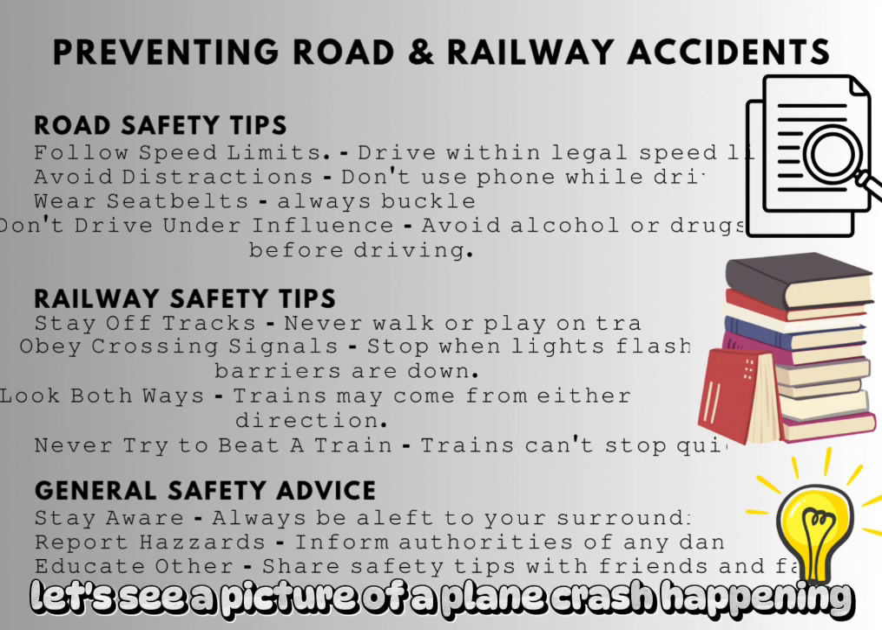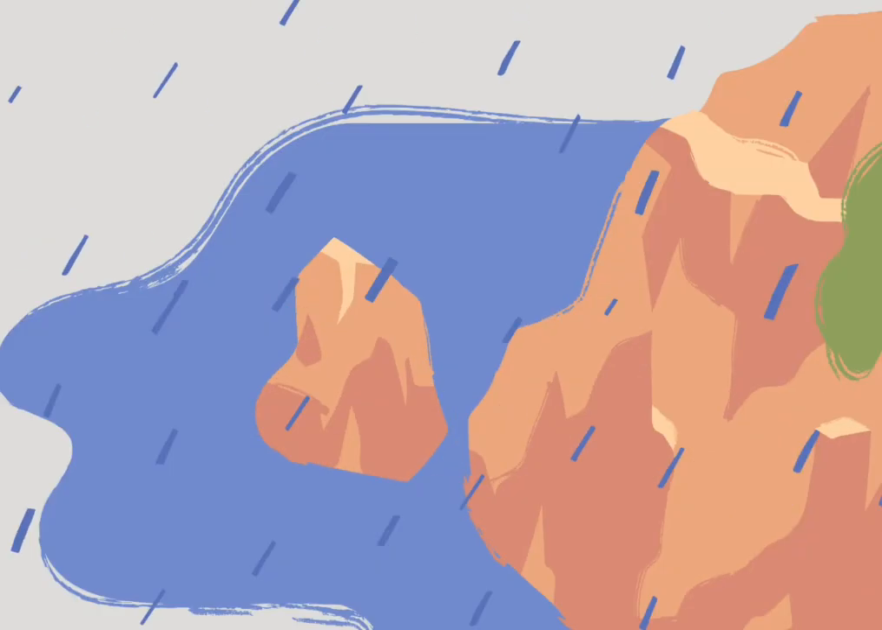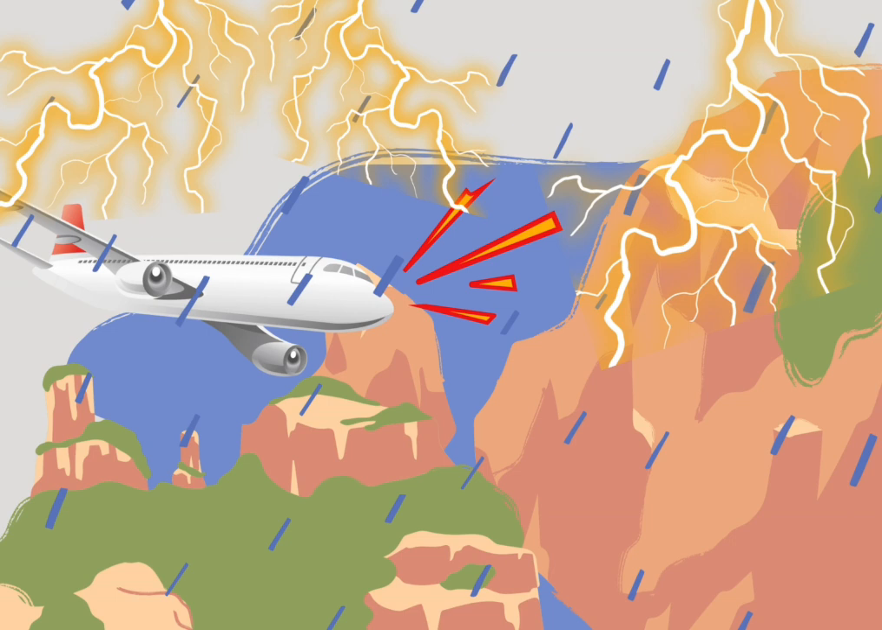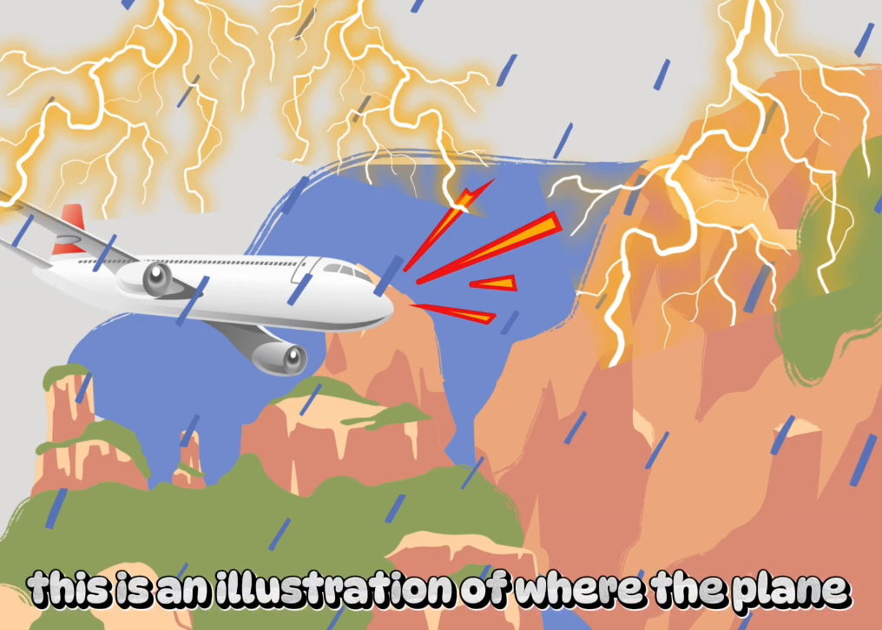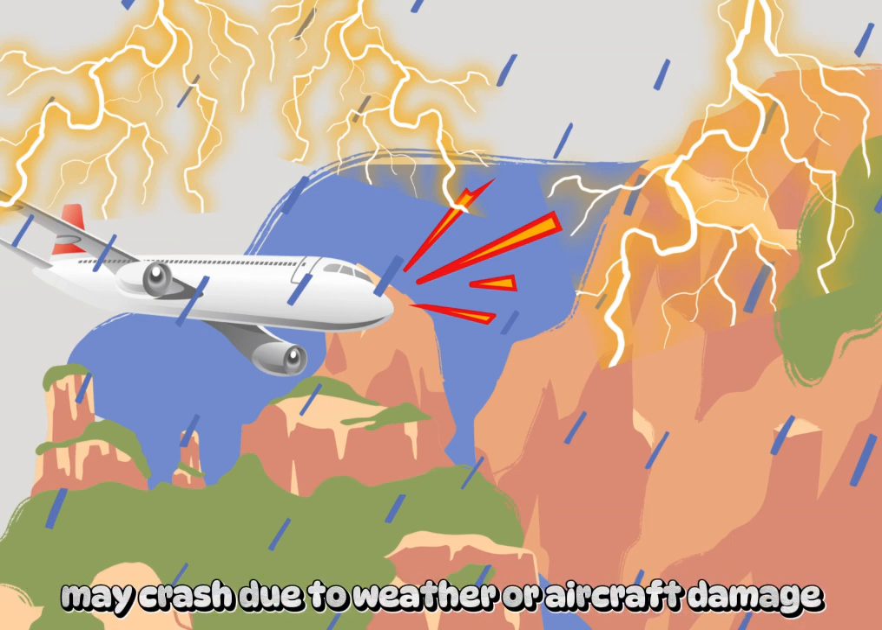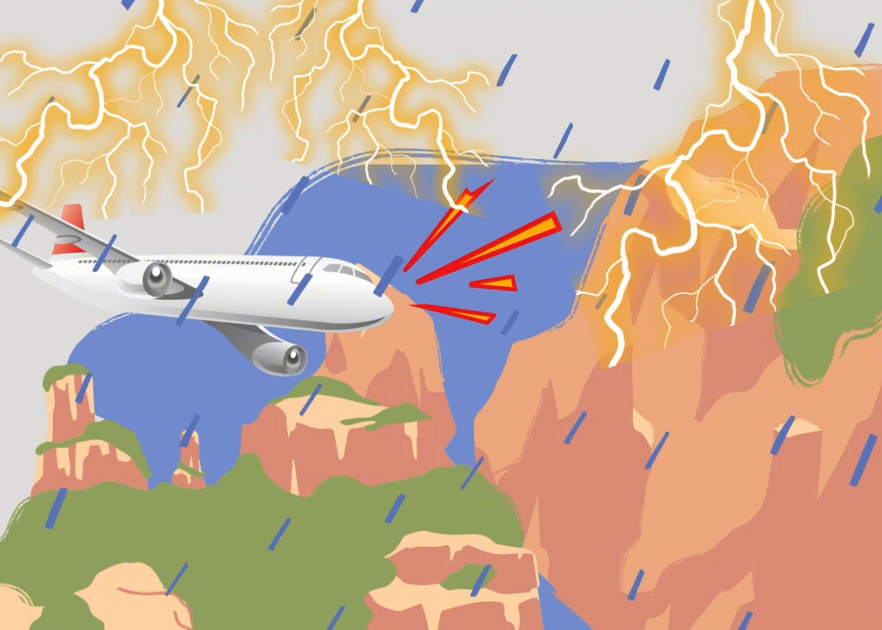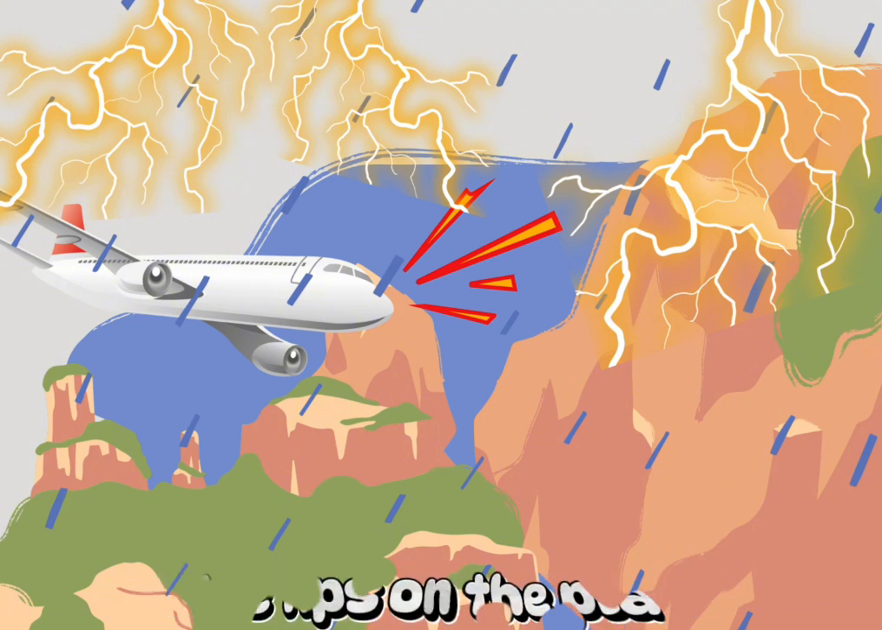Let's see a picture of a plane crash happening. This is an illustration of where the plane may crash due to weather or aircraft damage. Alright, we'll move on to the tips on the plane.